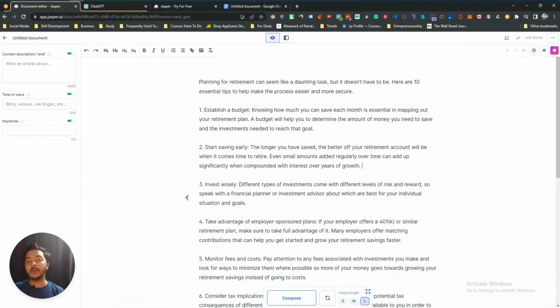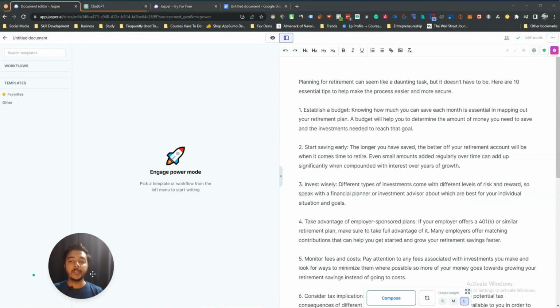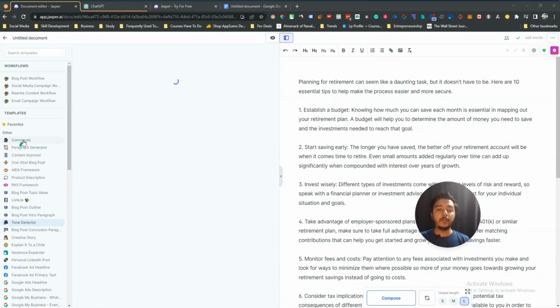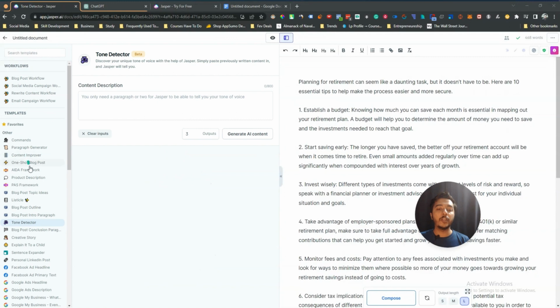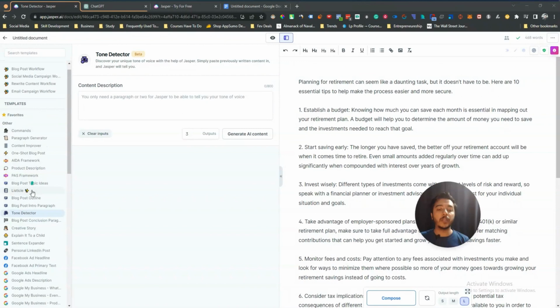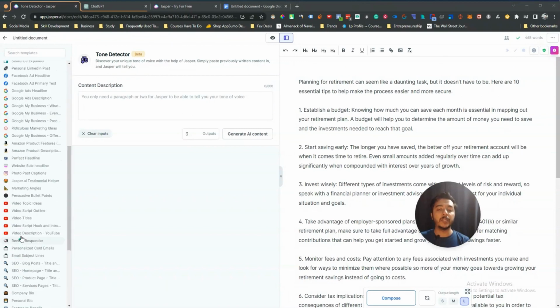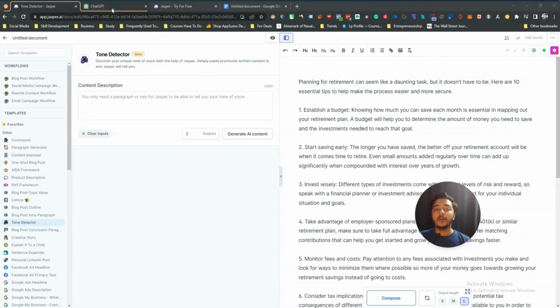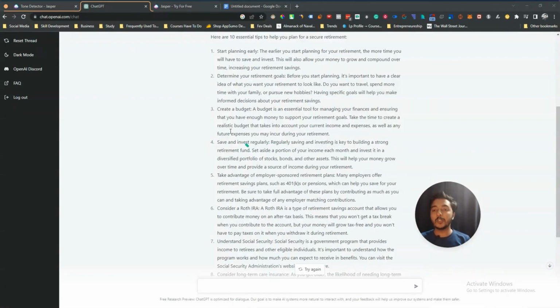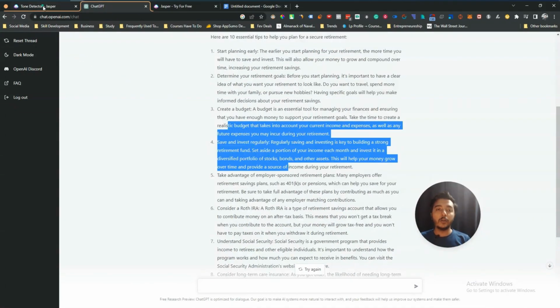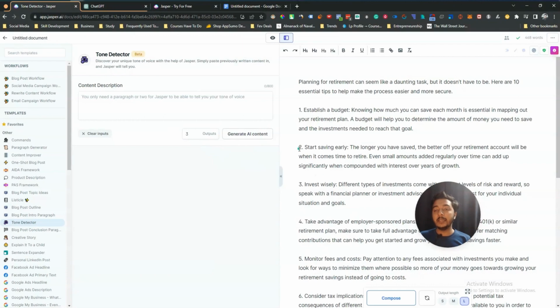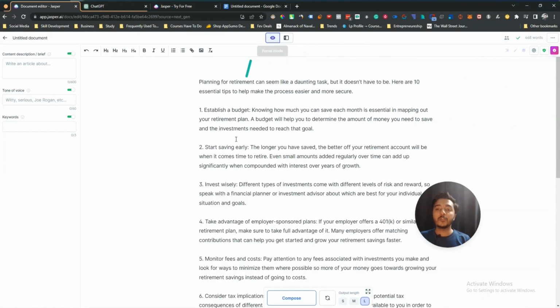They have a good environment basically, and also they have a lot of templates. If I go to this template section, then see they have commands, they have paragraph generator, content improver, one shot blog post writer, then AIDA framework. A lot of frameworks and templates are available there. But on ChatGPT, these things are not possible basically. But on Jasper AI, in case of ease of use, Jasper AI has more potential, but the content quality is almost the same, I think, guys.